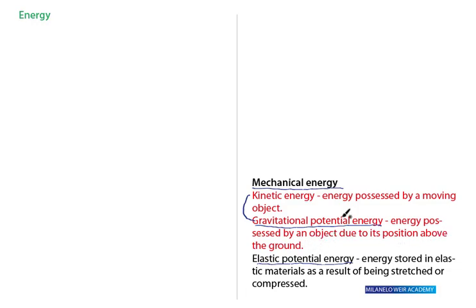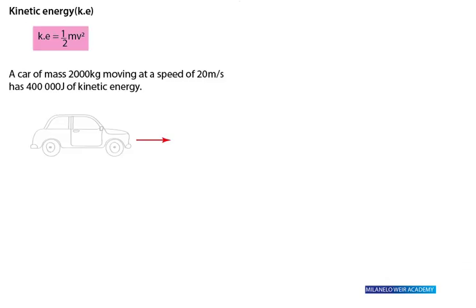So let's go on and look at examples of kinetic energy and gravitational energy. Let's start with kinetic energy, denoted Ke. This is the formula for calculating kinetic energy. Kinetic energy Ke is equal to half mv squared.